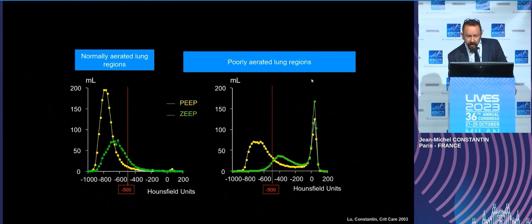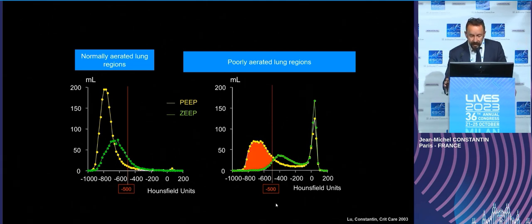In the non-aerated and poorly aerated lung regions, when we put some PEEP from 0 to 15, we put some gas and switch non-aerated and poorly aerated lung regions to normally aerated lung region.